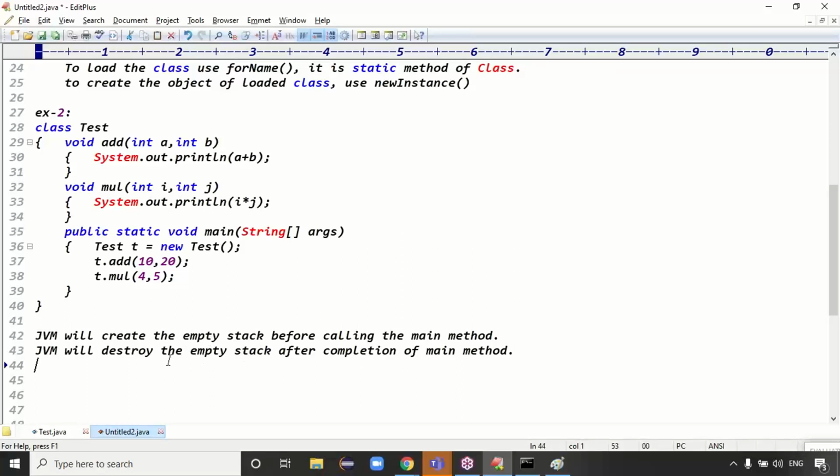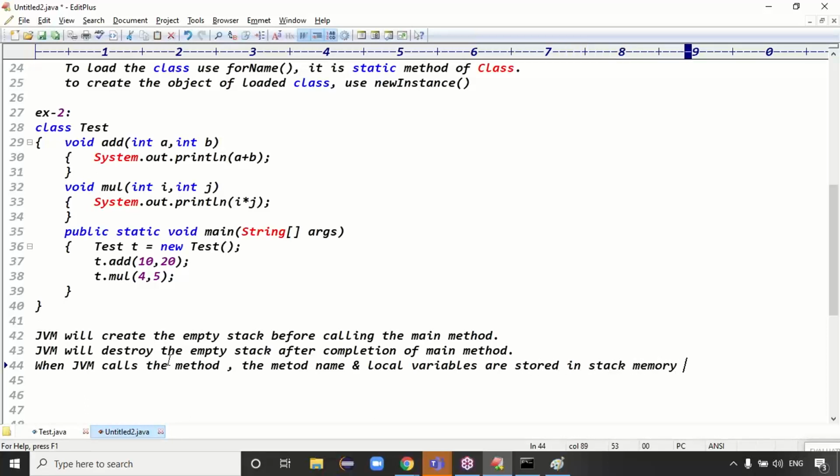Exactly. When the JVM calls a particular method, what is stored? The method name and the local variables. In which memory are the method name and local variables stored here?